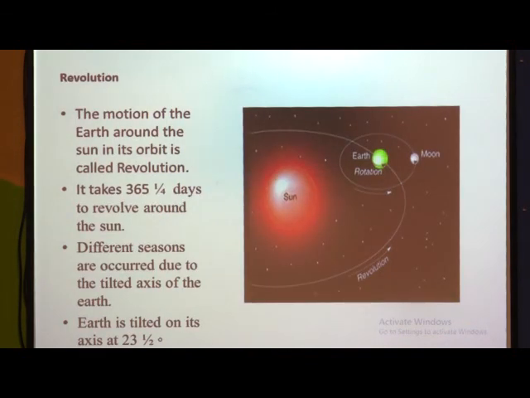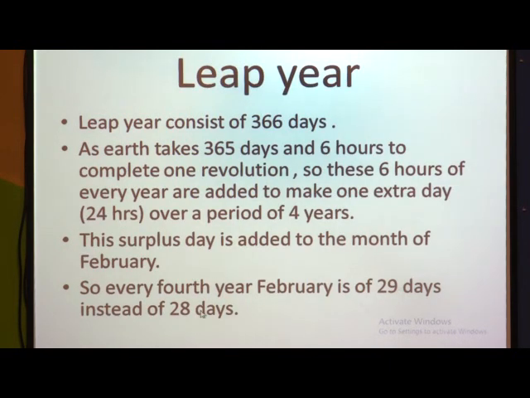Then we have seen revolution. The earth takes 365 days and 6 hours to complete one year around the sun. It takes 365 days and 6 hours to complete one revolution around the sun, due to which different seasons are occurring, and these seasons occur due to the tilted axis of the earth, and the earth is tilted at 23.5 degrees. So just remember this.